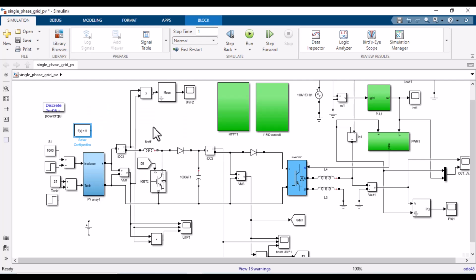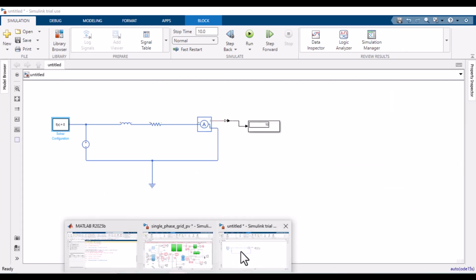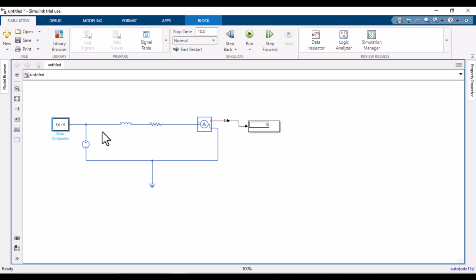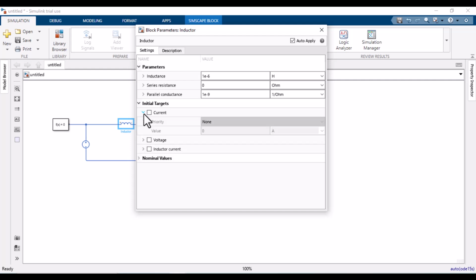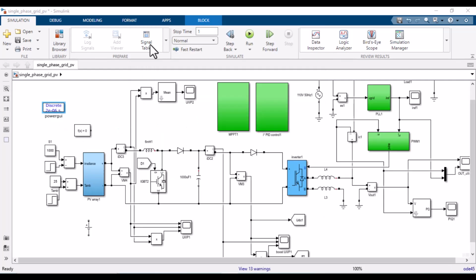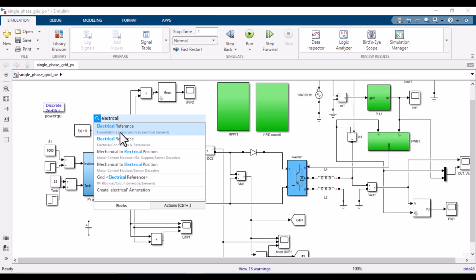The load flow analysis and steady state can be analyzed and built using Powergui in SPS. But in Simscape Electrical physical modeling, the initial conditions of the blocks can be used for steady state analysis or load flow analysis. So we can change these initial targets. In SPS, we are using ground, but in physical modeling, we will use electrical reference.